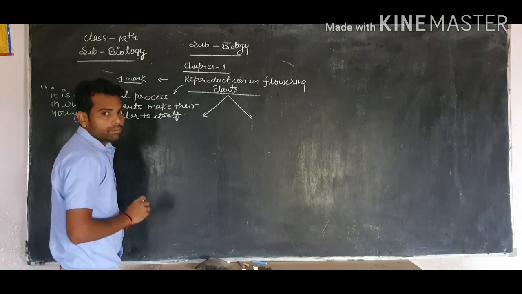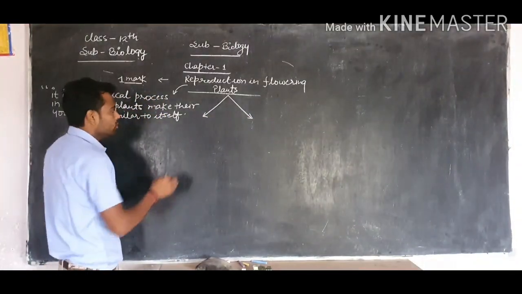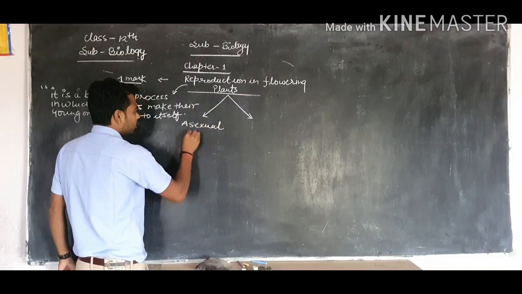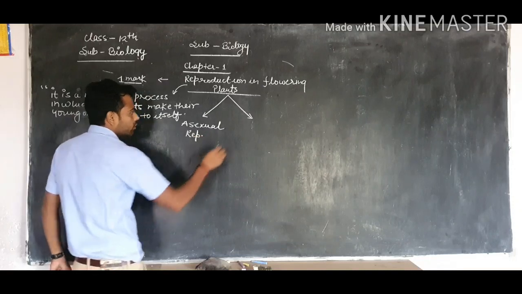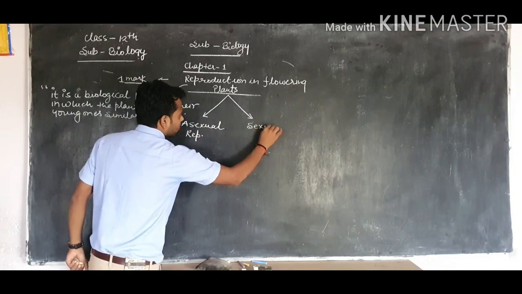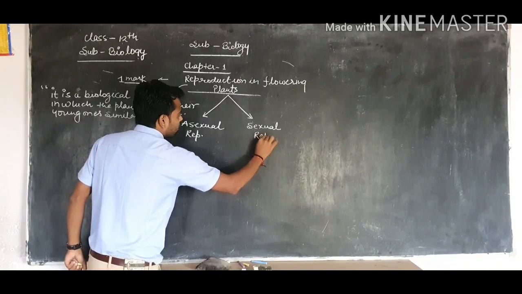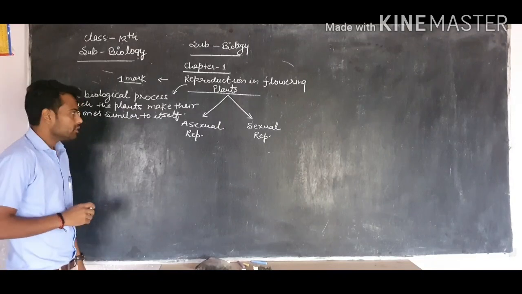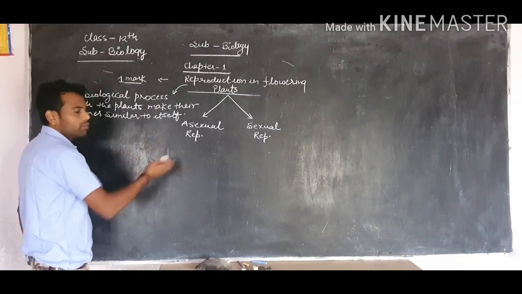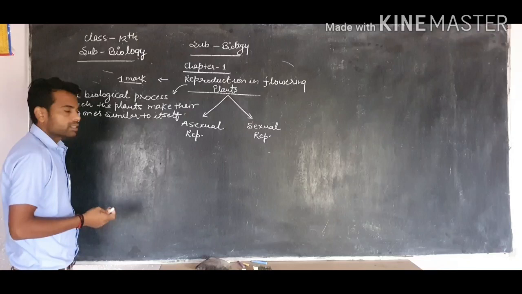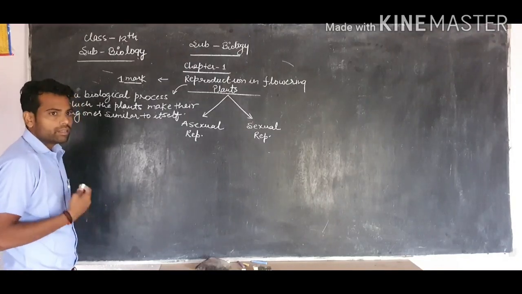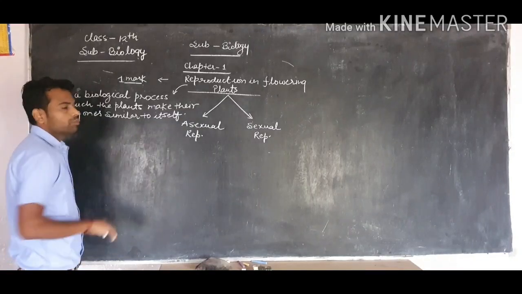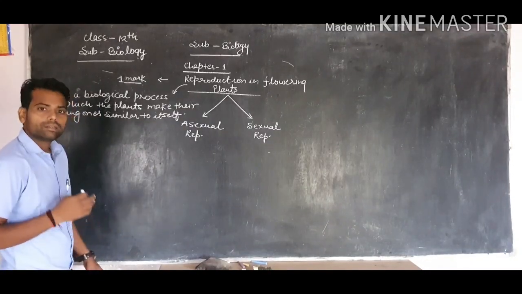We know that in plants reproduction is of two types. One is called asexual reproduction and the second is known as sexual reproduction. There are two modes of reproduction in higher plants, and both modes are very interesting, and higher plants can make their offspring through both asexual and sexual modes.